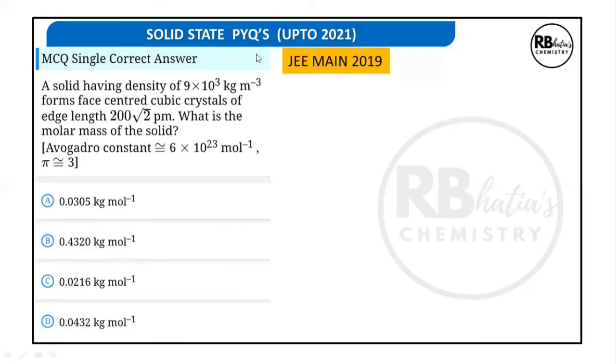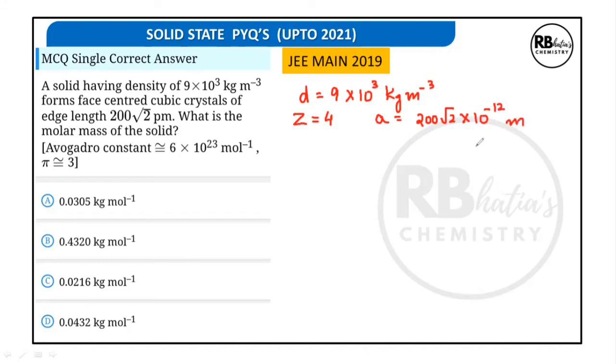The next question reads, a solid having density, again density is given in kg per meter cube, forms FCC, face-centered cubic crystals. That means Z is equal to 4 with edge length 200 root 2 picometer, which means into 10 to the power minus 12 meter.